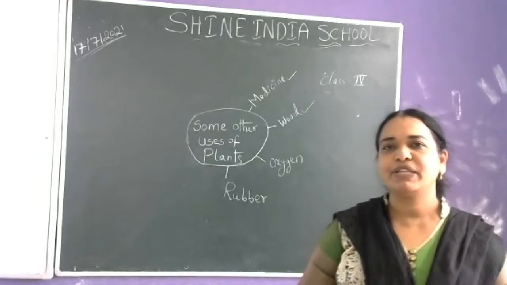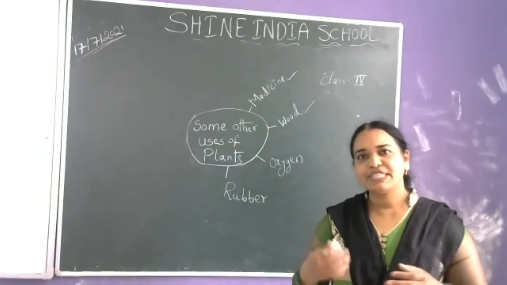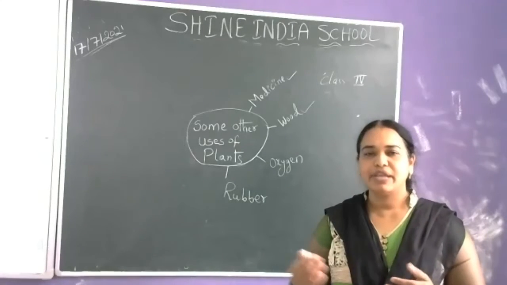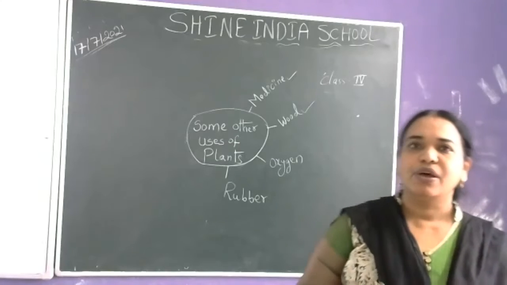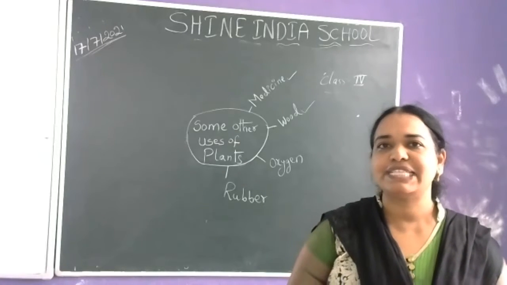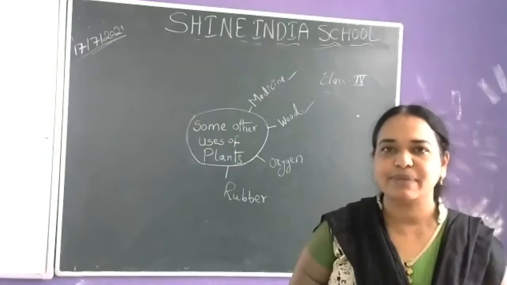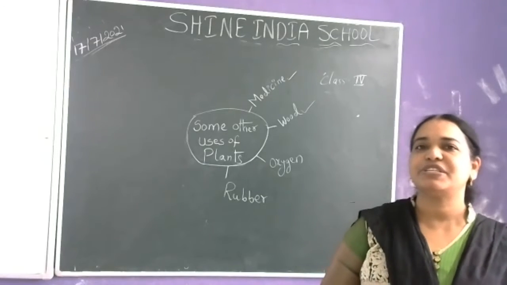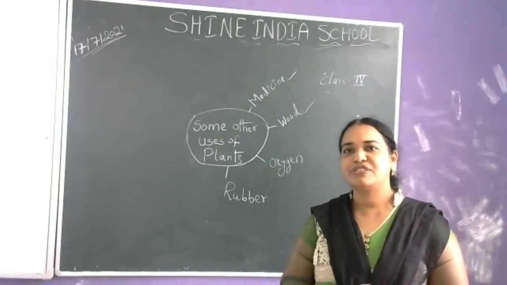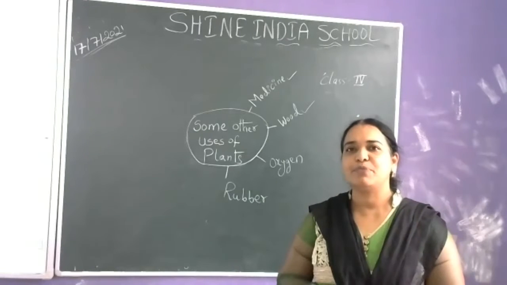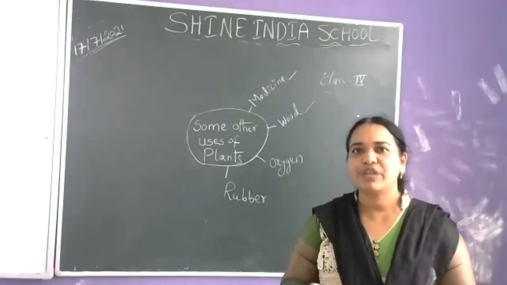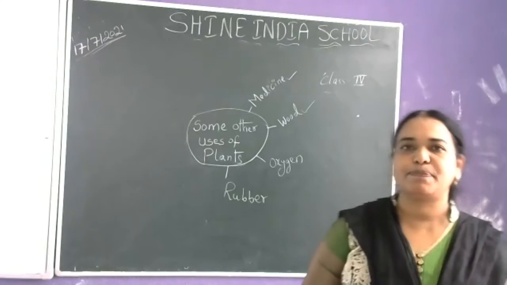Because of global warming, there are no rains in time. If rains occur, we get more and more rains. Sometimes we get more rains, sometimes no rains. Such a situation is called erratic conditions. So if more plants and more vegetation are there, we will overcome such situations and problems.